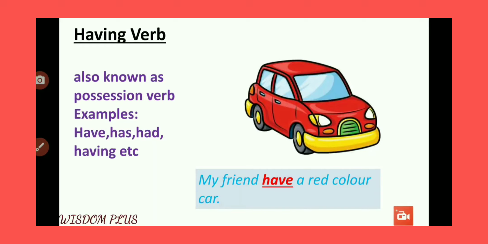Having verb is also known as possession verb. As examples, you can see words like have, has, had, having, etc. All these words tell us that verb is in the form of having verb. Now you can see the example which is written, my friend have a red color car. So here have is a having verb.